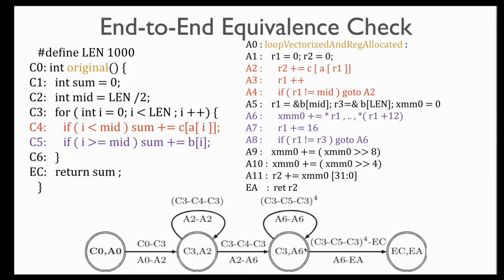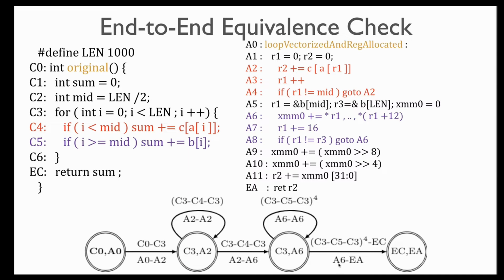Once again, we have another node, which is C3, A6, and it has a correlation for this between A6 to A6, which is one iteration of the assembly loop body, with 4 iterations of the C loop body, which is C3 to C4, C5, C3. And this time we raise it to the power of 4, which basically indicates 4 unrollings or a concatenation of 4 of this particular program path in C. Notice that this is pretty complex to do automatically. In one case, we have C4, in the other case, we have C5, but our algorithm is able to do this automatically and in a scalable way.